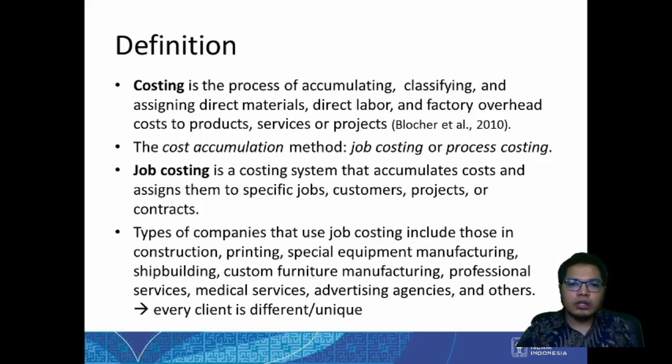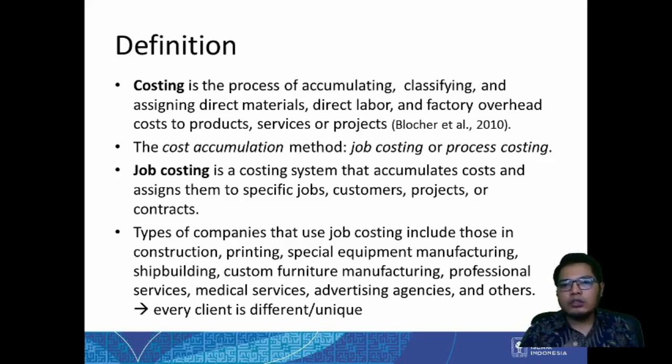For job costing, the topic that we will discuss today, job costing is a costing system that accumulates costs and assigns them to a specific job, customer, project, or contract. Pay attention here, it is a specific job, customer, project, or contract.